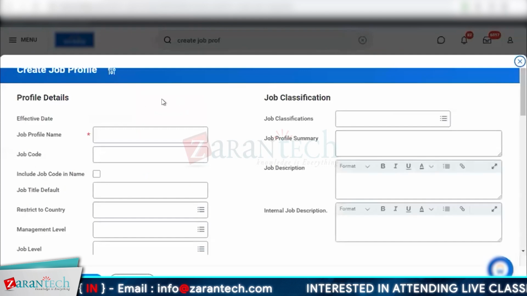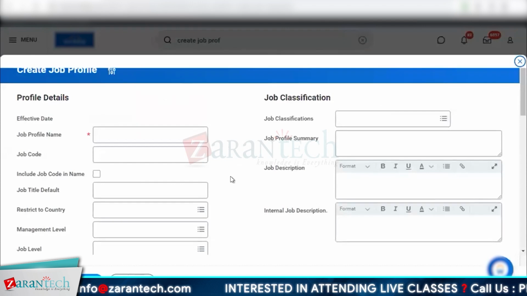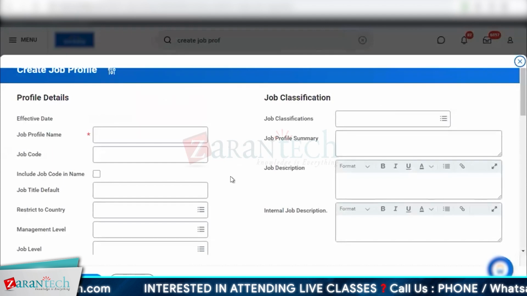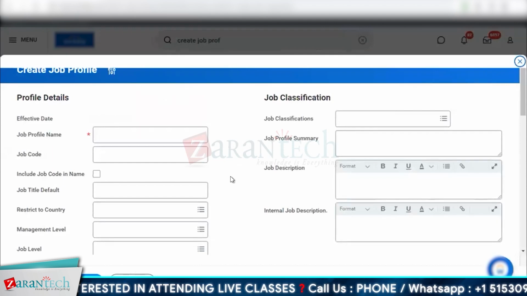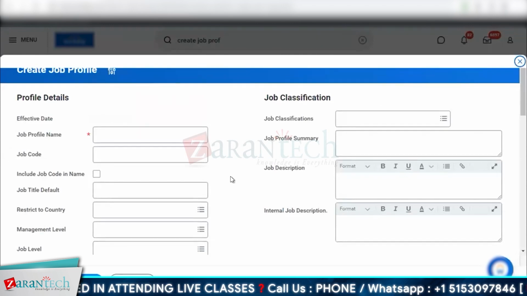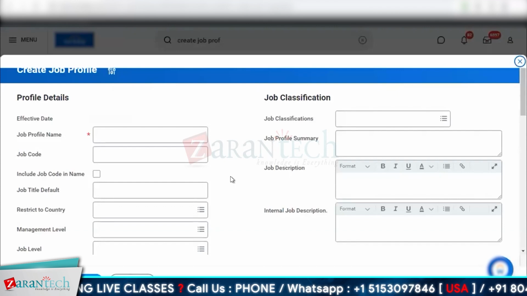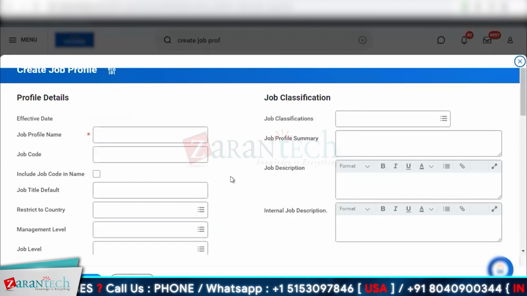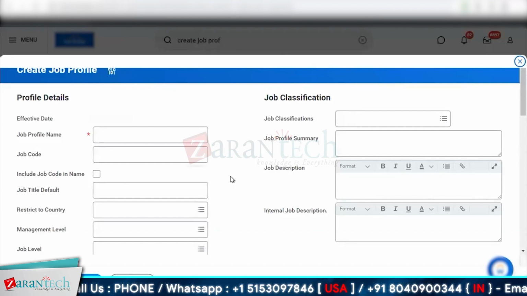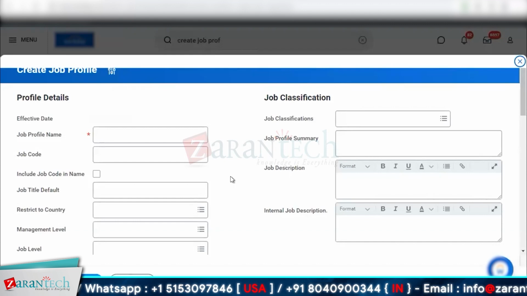Okay, so this is how the setup of a job profile looks. First, visualize this: when you were hired in any organization, you had a job profile. Why? Because some consultant in the backend added that in the system, which is why the recruiter was able to select it and you were hired for it. Once you learn this, you will be skilled enough to create job profiles and understand how they are connected.